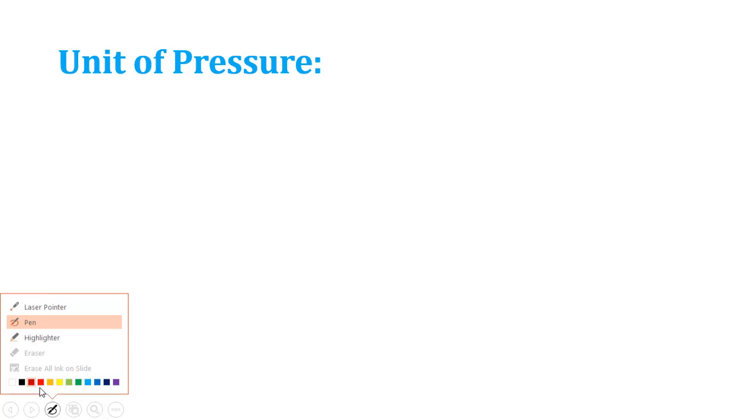So let us move to our next topic, that is the unit of pressure. How have we defined pressure? Pressure is nothing but force per unit area. What is the unit of force? Newton. What is the unit of area? Meter square. This is in SI units, and we call it a Pascal.